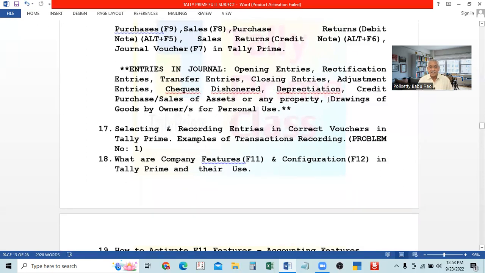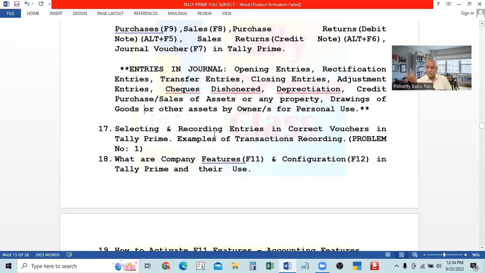Another one, drawings of goods or other assets also. Goods are there, so drawings of goods are other assets. This means the owner, proprietor or partners. When they are giving capital to the business, they are taking it as capital. When they withdraw from the business, if they take any drawing from the business, this is called drawings.